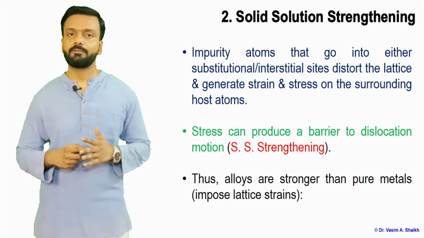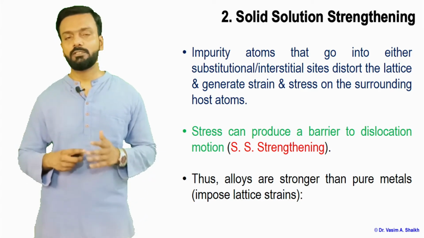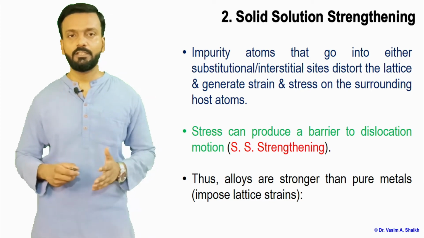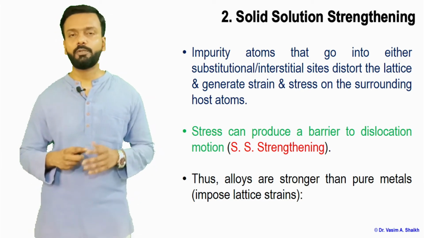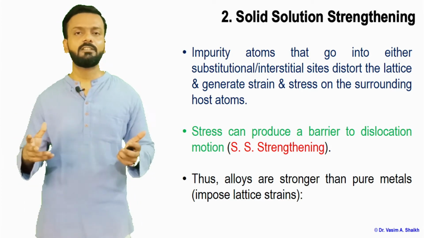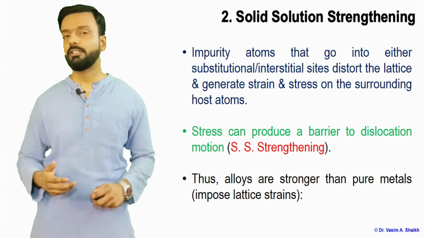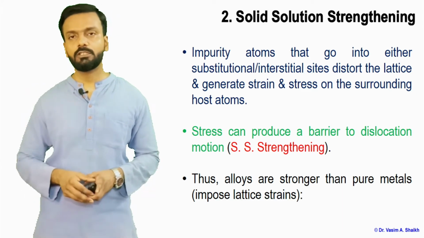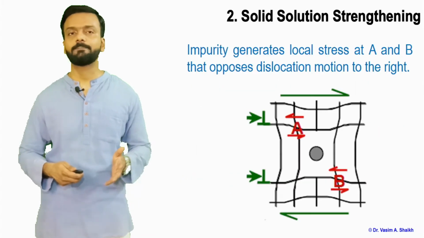So stress can produce a barrier to dislocation motion, as I said, and that is called solid solution strengthening. Thus alloys are stronger than pure metals. With solid solution strengthening, or alloying, we are basically making an alloy of the material, and alloys are generally much stronger than the pure material.